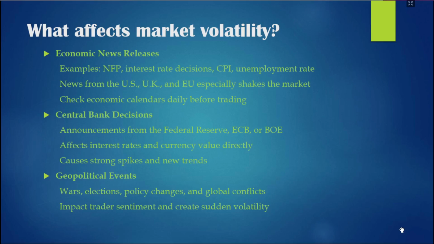Announcements from the Federal Reserve, ECB, or BOE affect interest rates and currency value directly, causing strong spikes and new trends. Geopolitical events, things such as war, elections, policy changes, and global conflicts, impact traders' sentiment and create sudden volatility. They affect the market a lot.